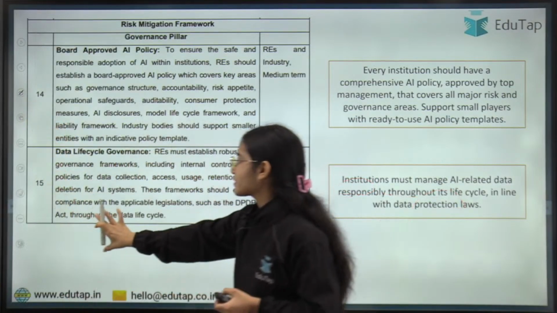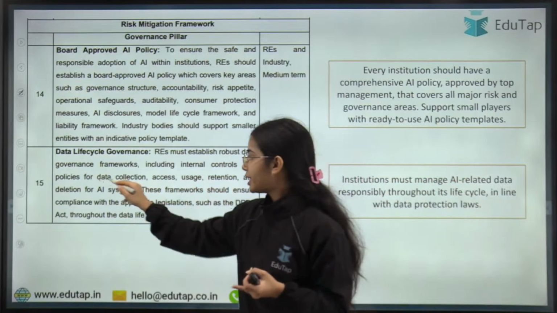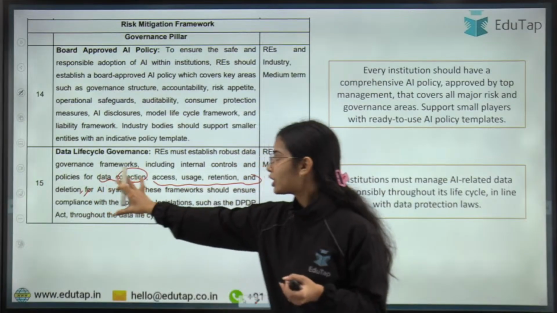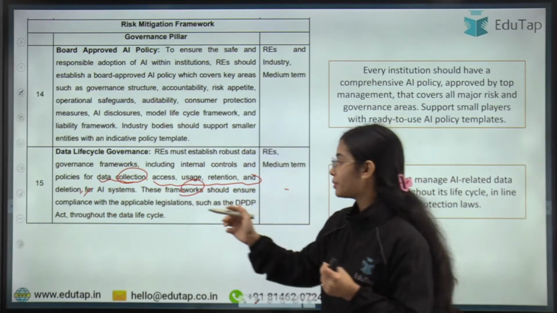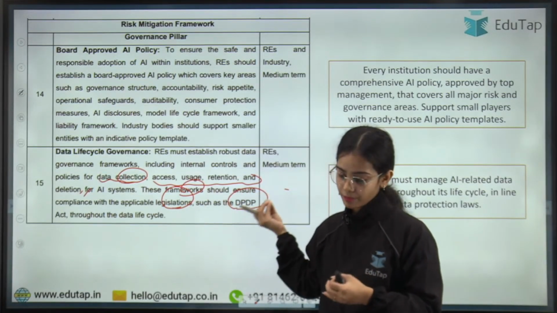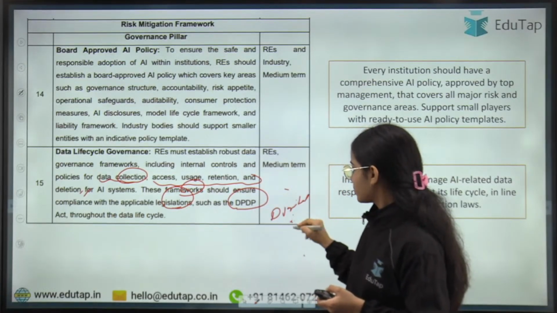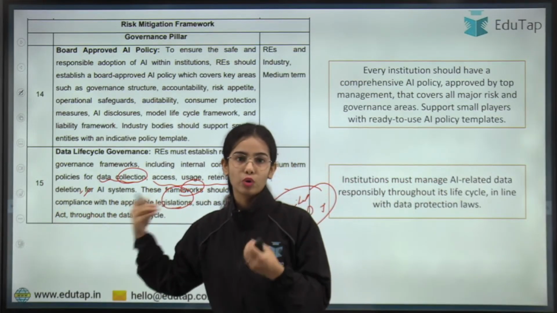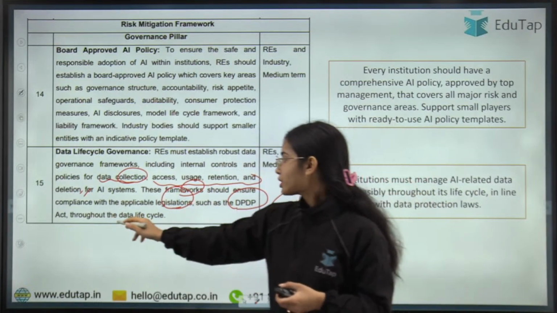So in the whole life cycle of data, from the level it is collected, accessed, used, retained and deleted, the framework should ensure compliance with the applicable legislation such as the Digital Personal Data Protection Act. This Act has to be followed when the data is collected and used in a digital manner throughout the data life cycle.